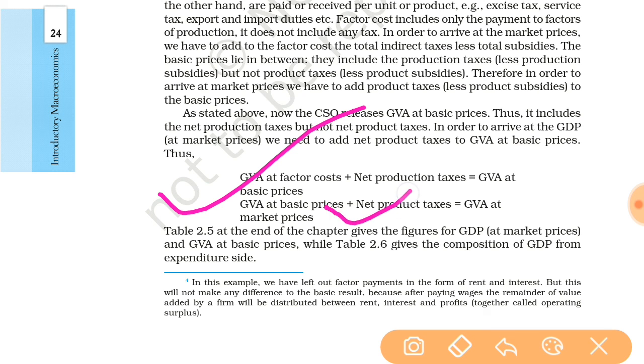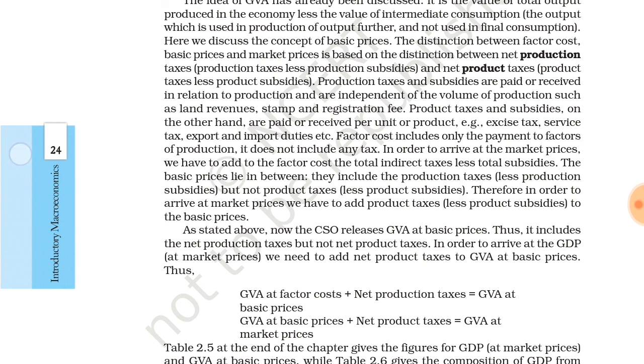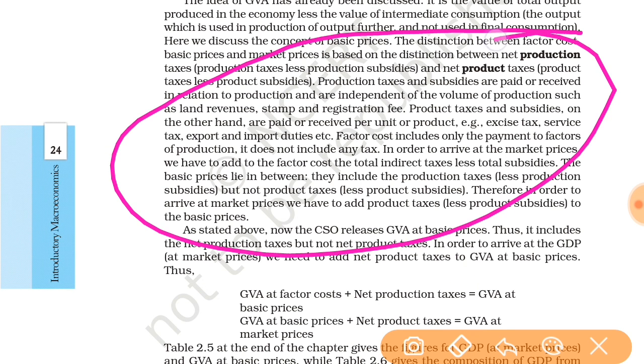So what is net product tax and what is net production tax? That is all we have discussed, and it is given here. Production taxes and subsidies are paid or received in relation to production and are independent of the volume of production, such as land revenue, stamp and registration fees. Product taxes and subsidies, on the other hand, are paid or received per unit of output, that is excise tax, service tax and export and import duties.